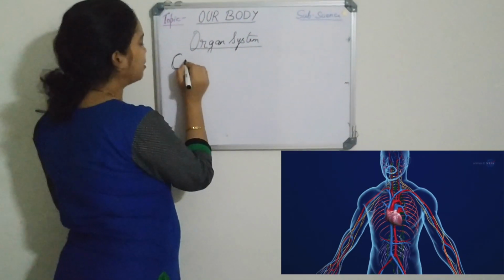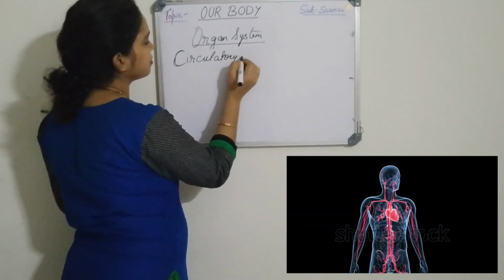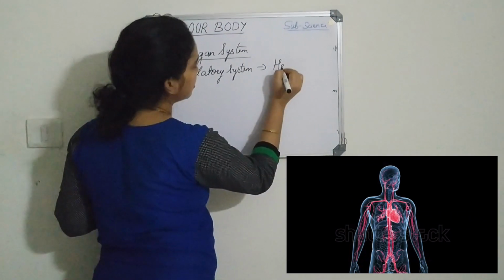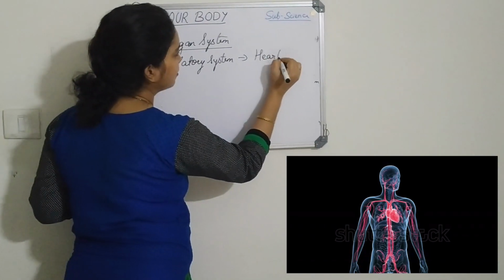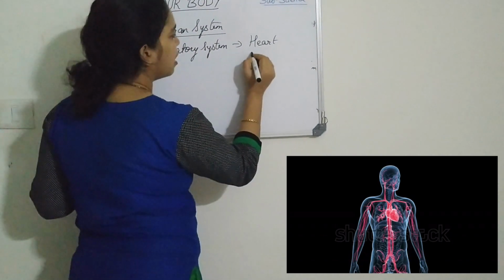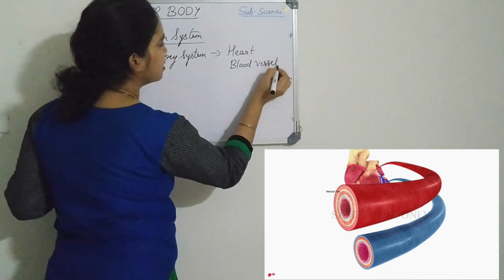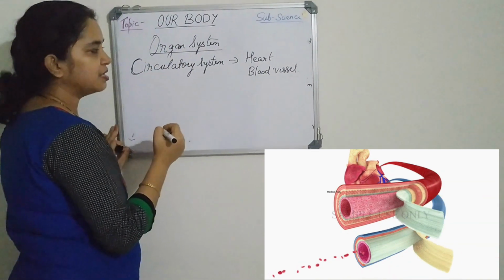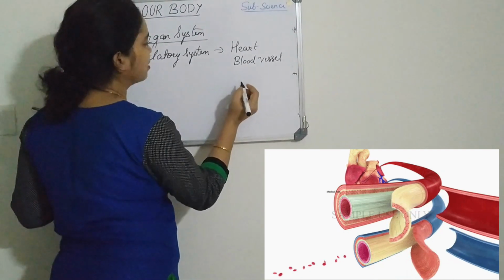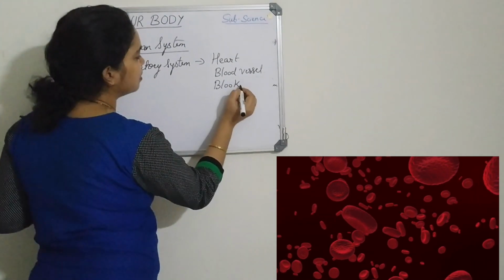Now we will discuss the circulatory system. The circulatory system comprises the heart, which is located on the left side near the chest. Heart, blood vessels. These are tiny tube-like structures that arise from the heart and go through all parts of the body. And blood.